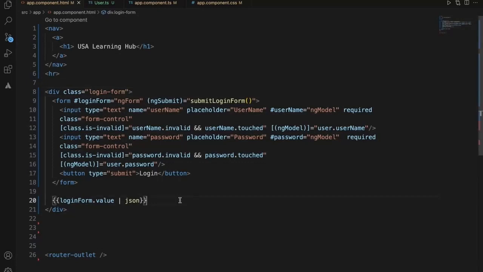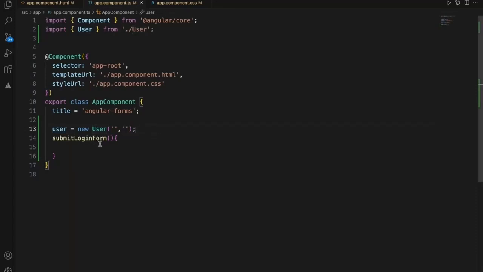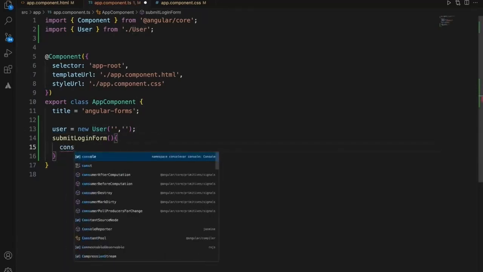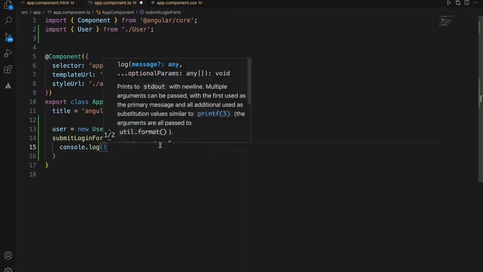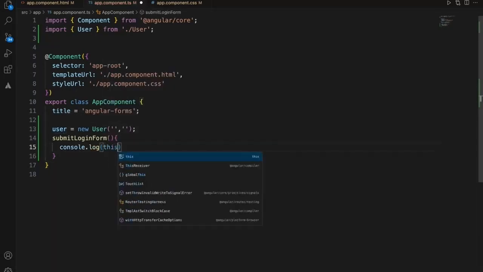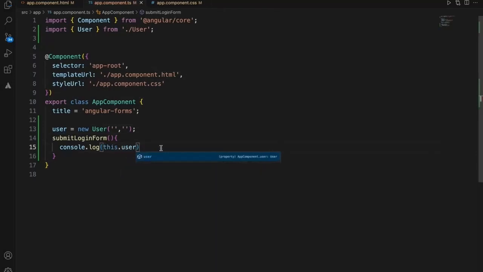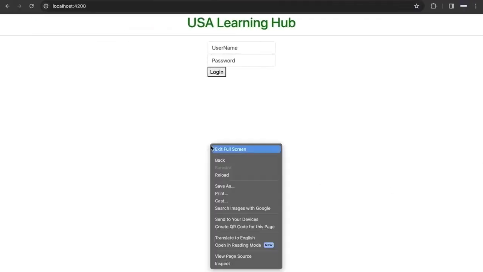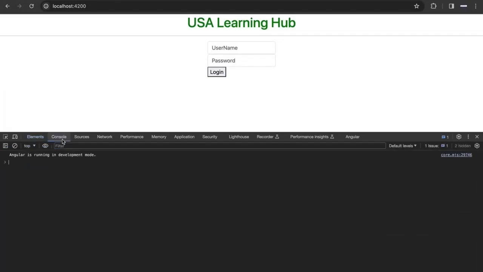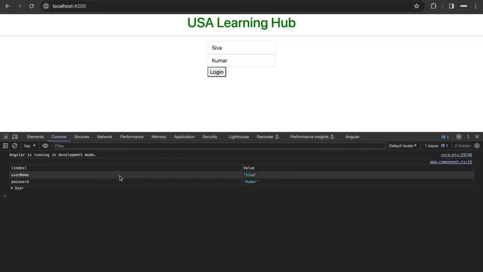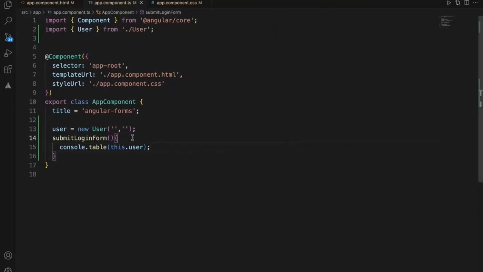let's submit this form. Instead of putting it here, let's simply submit this form and print that to the console, and in the next video we'll submit this full form to the backend. Console.log, and it will have this .user. I'll use console.table. Now let's see the console. I'll enter username and password and submit. If you see, the username and password values came. I consoled it right now.